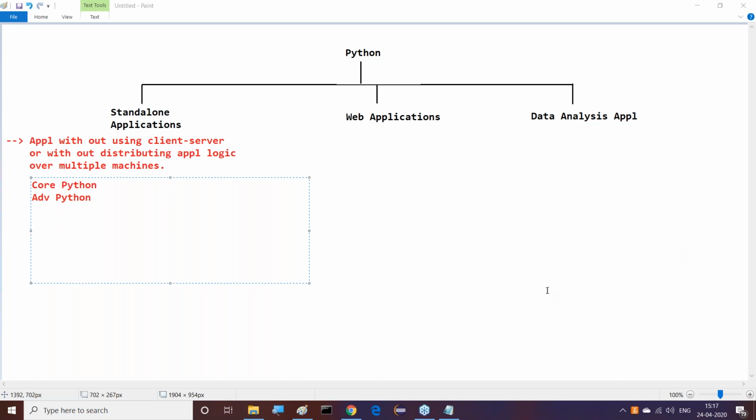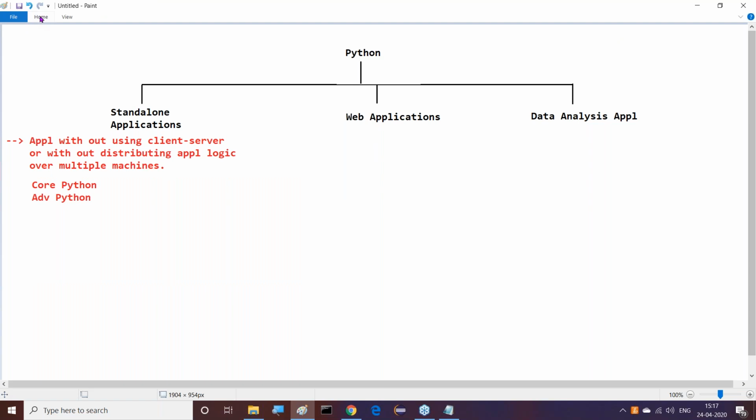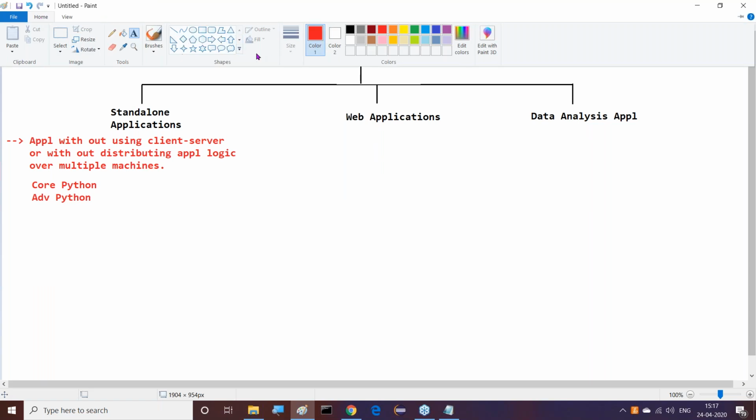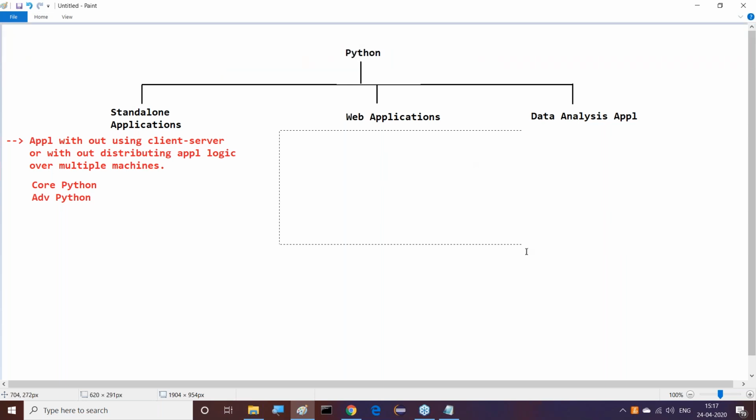Whatever libraries exist, we can use them, and if we have any explicit library, that is also sufficient to prepare these applications. We can understand this now. After completion of this, what is next? Web applications. What exactly is the meaning of a web application? I'll give some clarity, try to understand it.